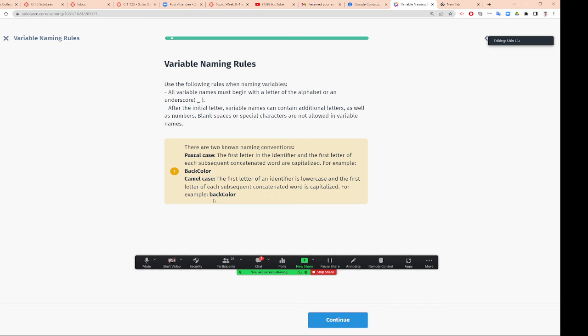So back is lowercase and Color is uppercase. You can really ignore the other one, we just use camel case.